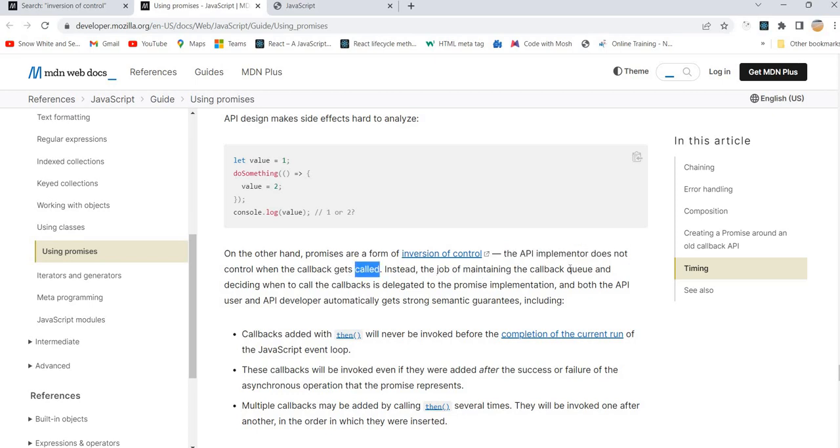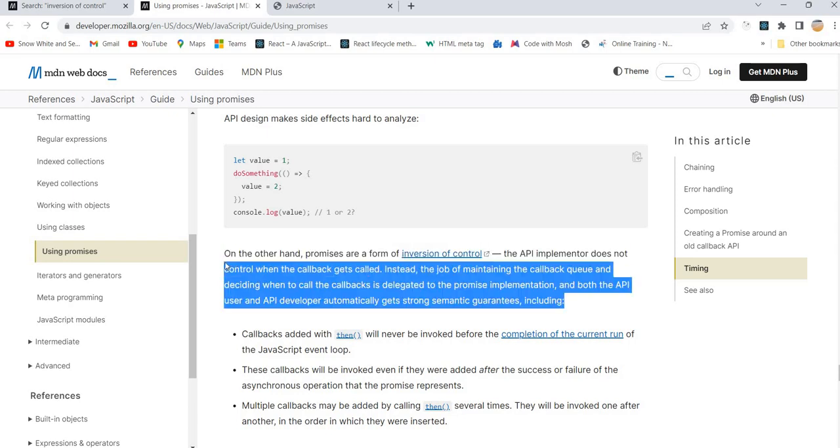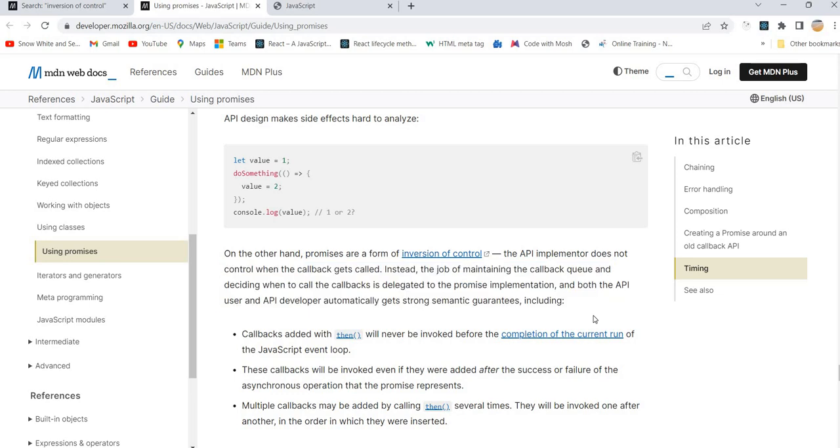Instead, the job of maintaining the callback queue and deciding when to call the callbacks is delegated to the promise implementation. And both the API user and API developer automatically get strong semantic guarantees. No need to worry about these definitions.